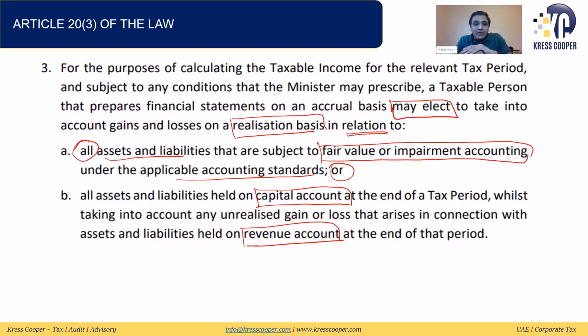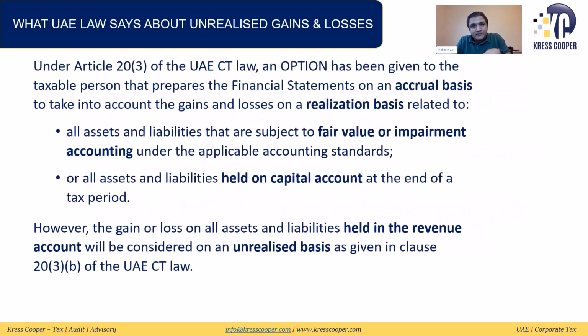So these wordings are very important. First, they may elect. Second, what is the realization basis? Third, what is unrealization basis? Fourth, what is fair value assets? What are the impairment accounting assets? What is the capital account? What is the revenue account? All these things we'll discuss one by one in this webinar.